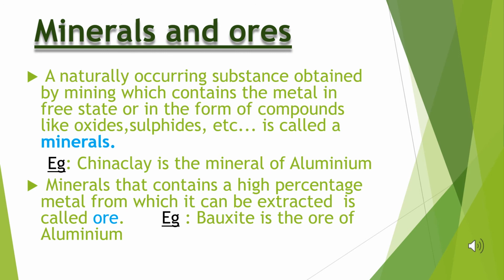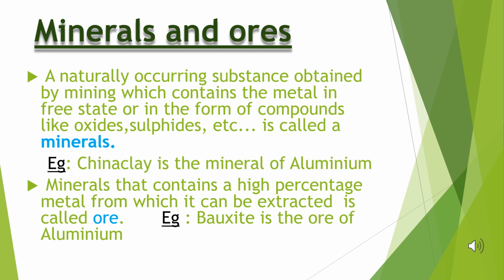Nature is the main source for the extraction of metal. First, the definition for mineral. It is a naturally occurring substance obtained by mining which contains the metal, which may be present in free state or in the form of a compound, and is called a mineral.